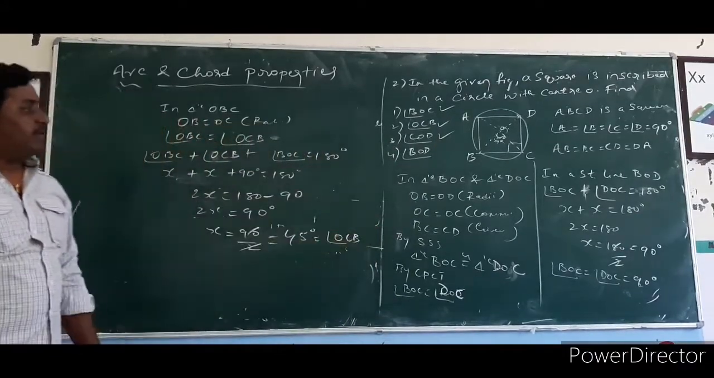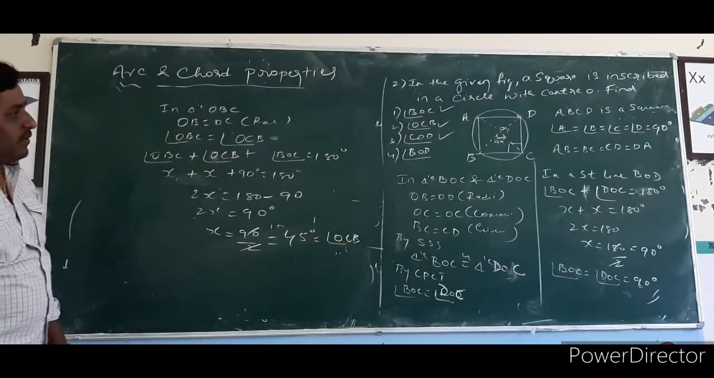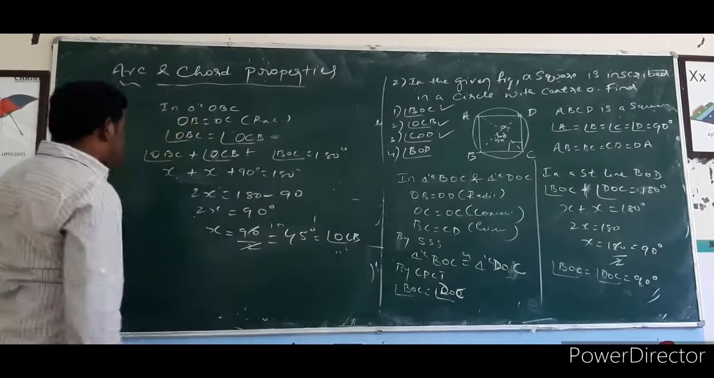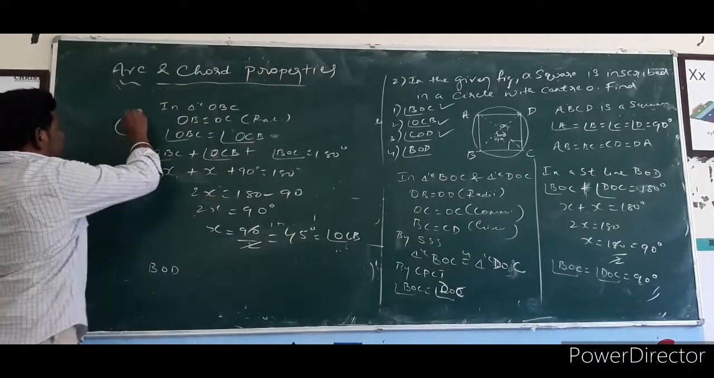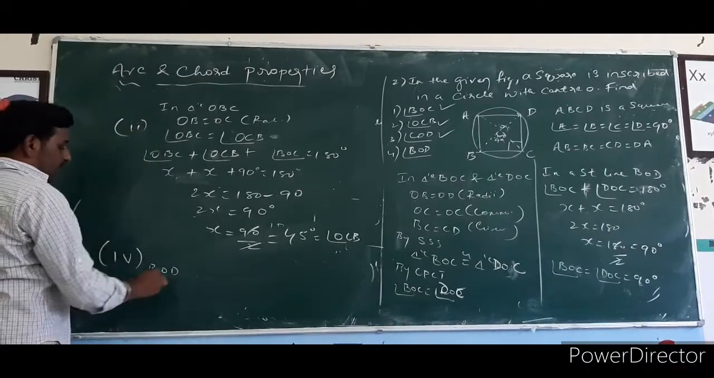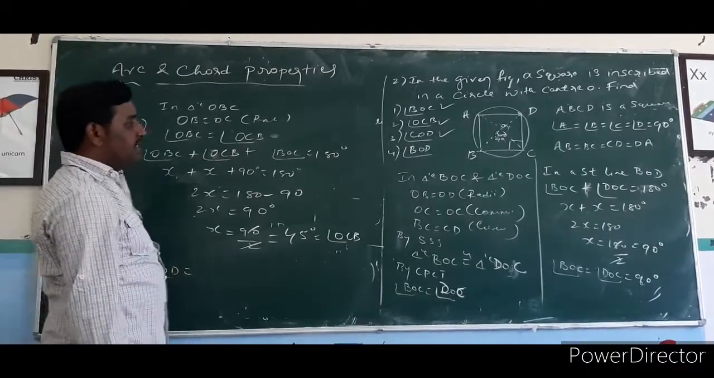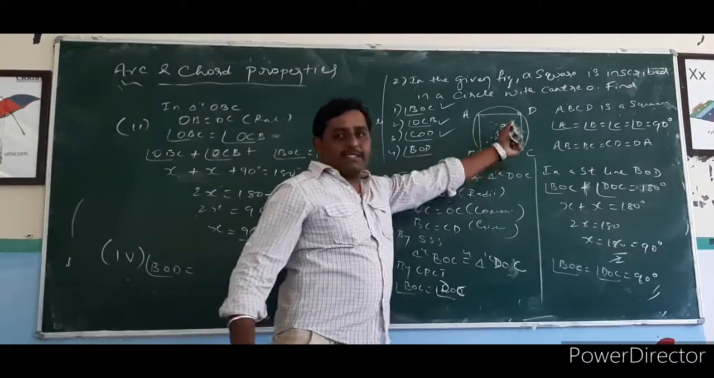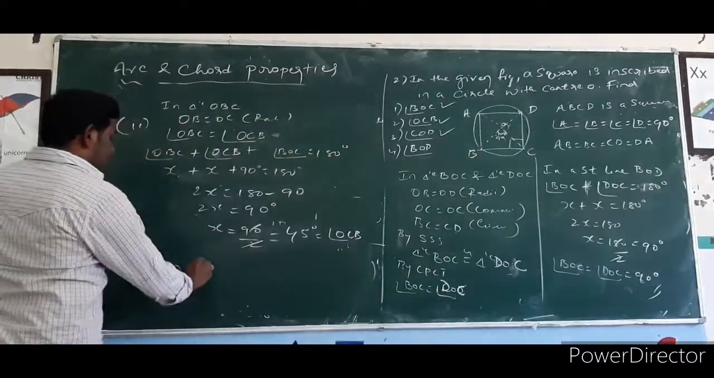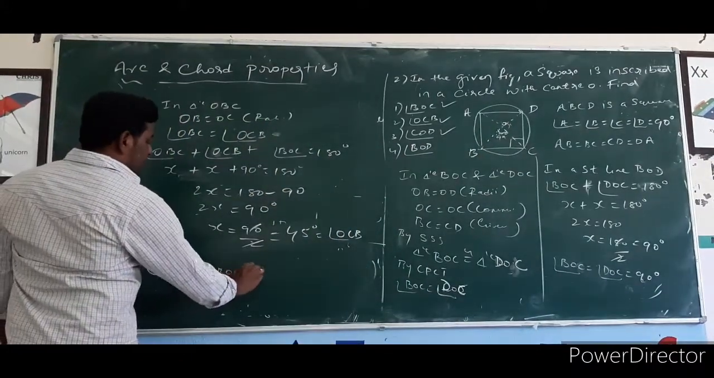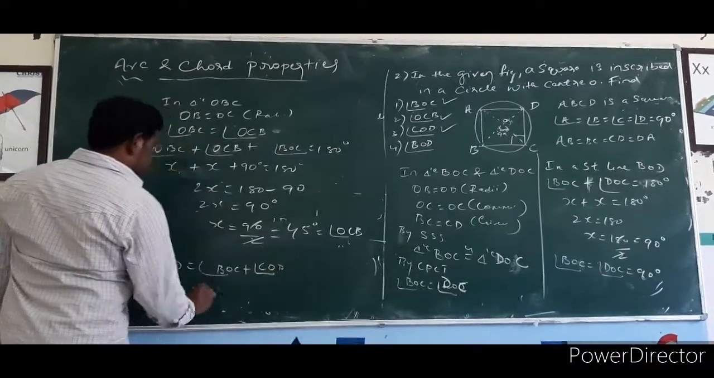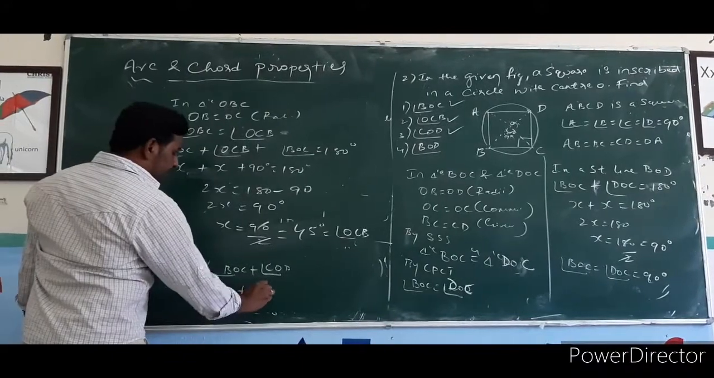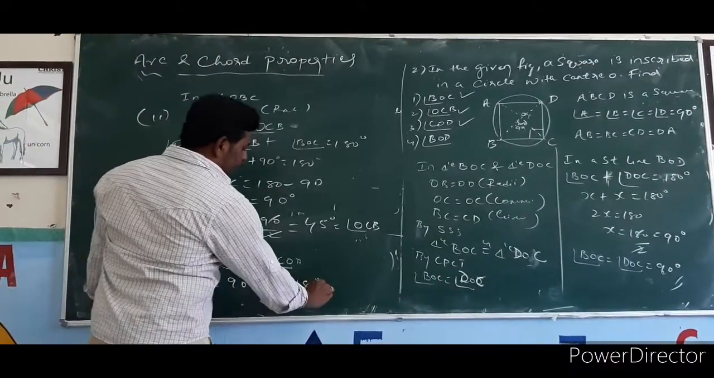So the second one and third one we found out. COD we already found out: 90 degree. Next, what we have to find out? BOD. So the last one is BOD. Angle BOD is equal to, add these two angles, you will get it easily. That is BOC plus angle COD. So that is 90 plus 90. What will you get? 180 degree.